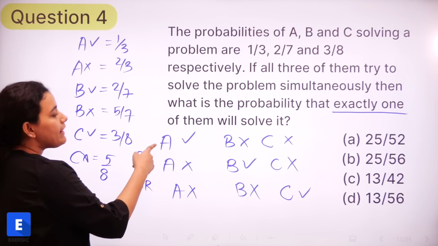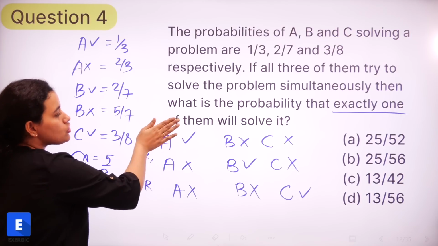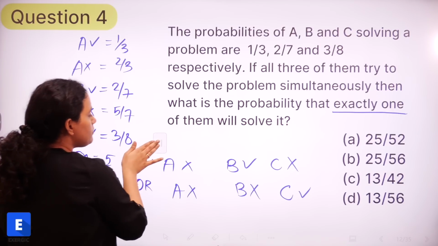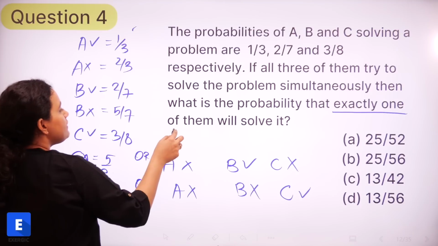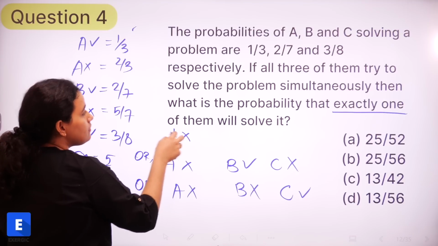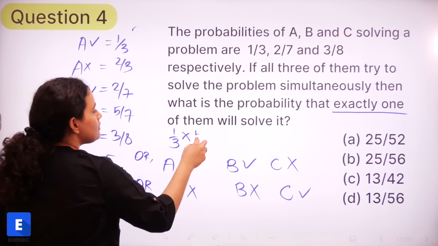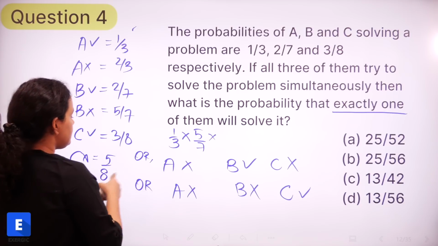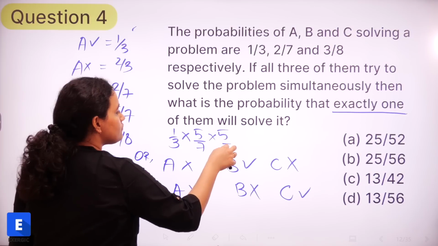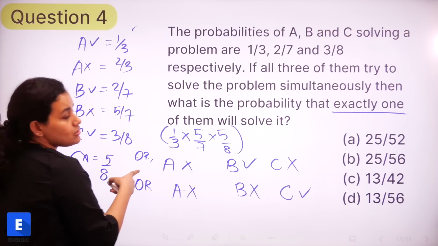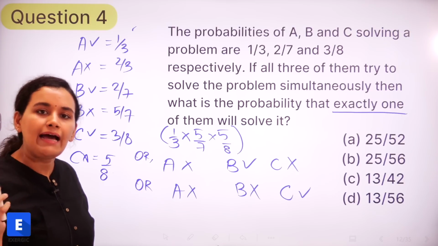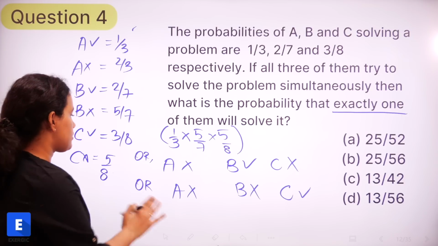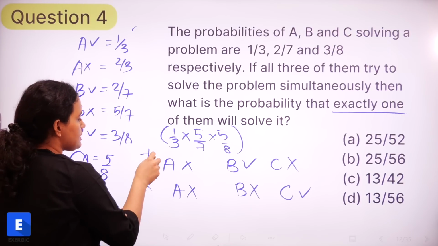And how do we do this? The first case: A solves but B does not solve and C does not solve. What is the probability? A solves, and B does not solve, and C also does not solve. What does OR mean? OR means addition, AND means multiplication. So OR is going to be replaced with a plus sign.